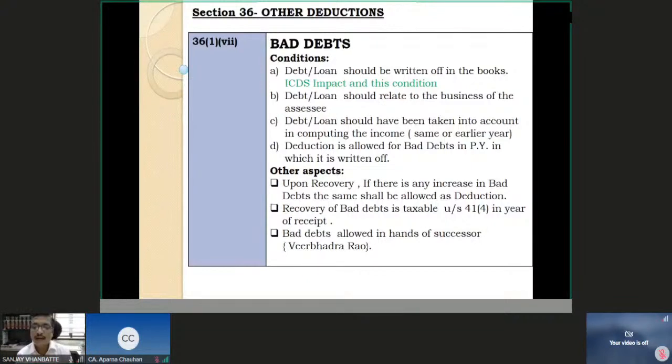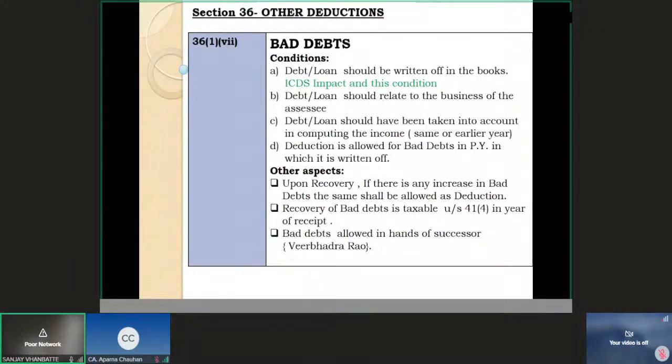So the 10 lakh rupees I have shown as security deposit, I have not shown as part of my turnover in my books of account. But the income tax ICDS tells me that this also has to be considered as part of my turnover, and accordingly I have to offer this for the purpose of computation of income.